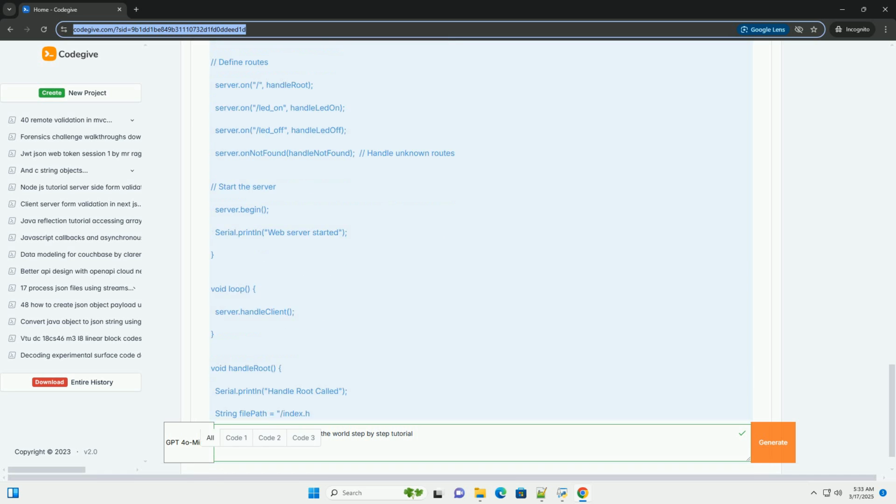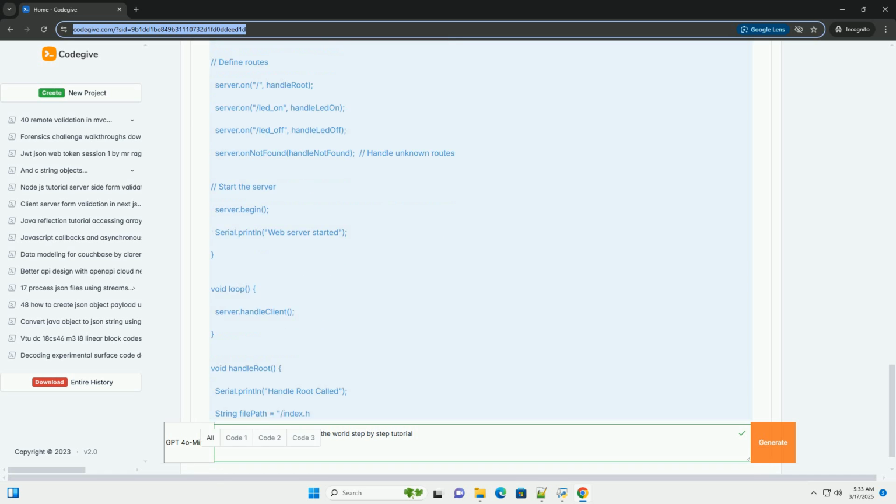Here's a general outline using a service like Adafruit.io. The steps will be similar for other platforms. 1. Create an account. Sign up for an account on Adafruit.io, https://io.adafruit.com. 2. Create a feed. Create a feed to represent the LED state, for example named LED state.